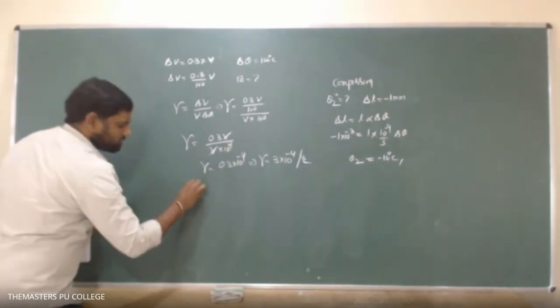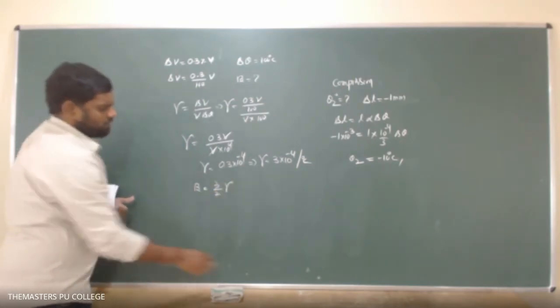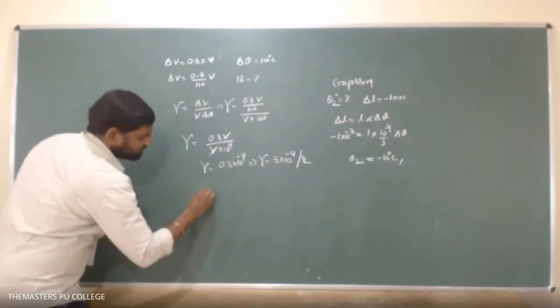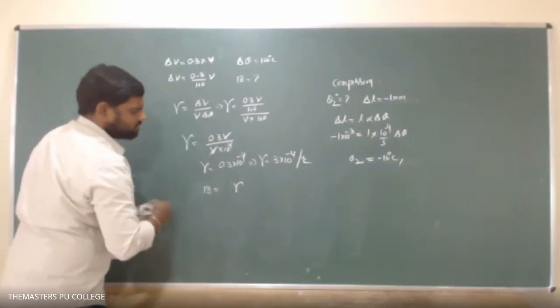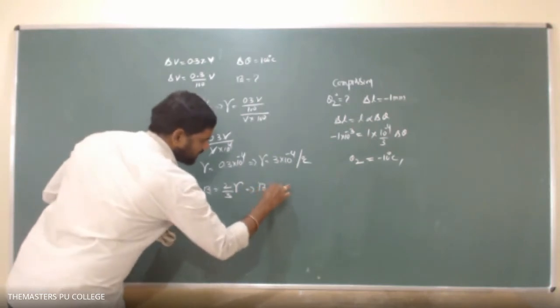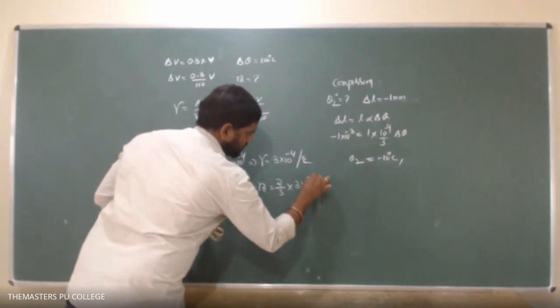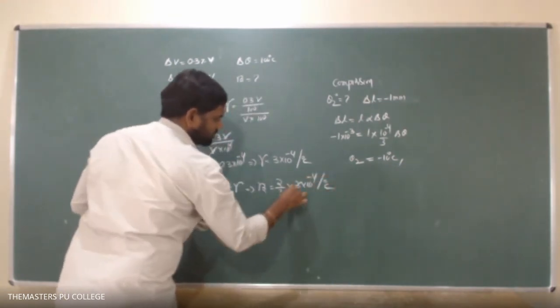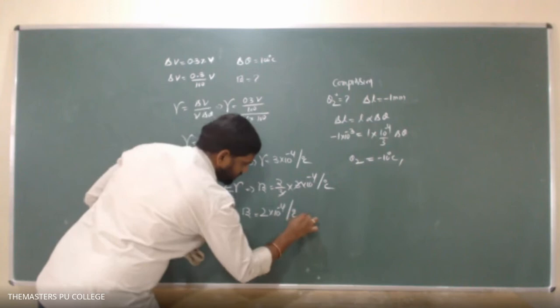Gamma value we got, so then what can I write for beta? Beta is equal to 2 gamma by 3. Yes, 2 by 3. So then substituting this value, the value of beta equals 2 divided by 3 of 3 into 10 power minus 4 per degree centigrade. This 3 gets cancelled. Then beta is equal to 2 into 10 power minus 4 per degree centigrade.